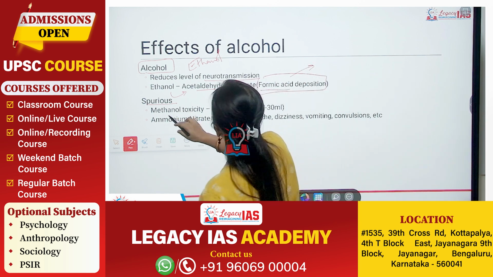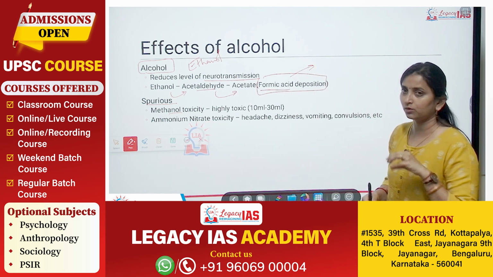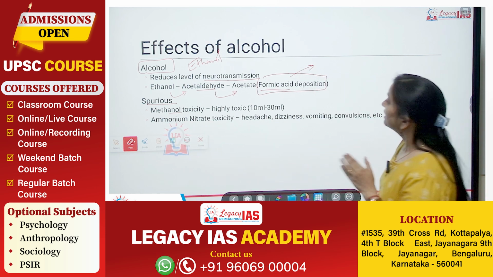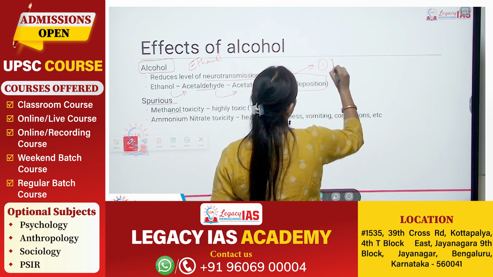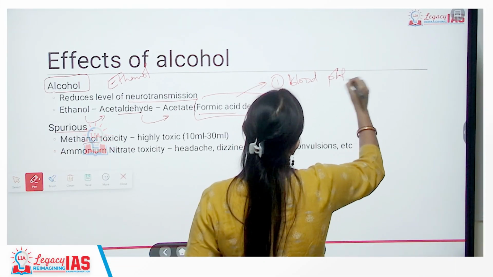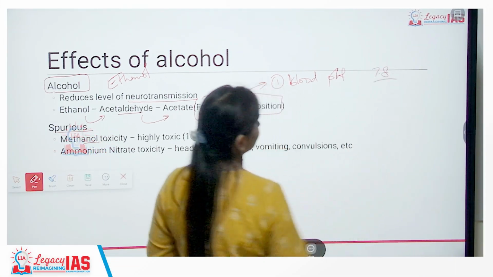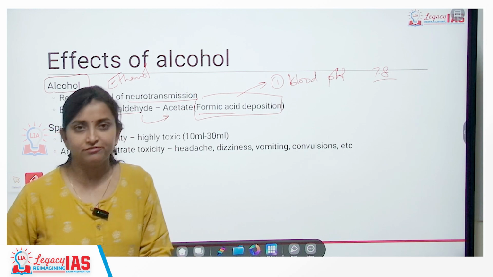Okay? Basically we are talking about methanol. Methanol processing in the body leads to formation of formic acid. Now formic acid has two repercussions. One, it reduces the blood pH level. Okay? Blood pH level is around 7.8, so it is basically basic in nature, and it reduces the basicity of blood. Okay?